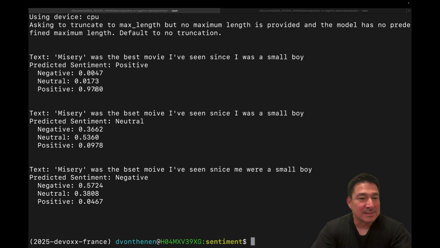Now, the next two sentences, just by changing the spelling of certain words, like best and movie, you can fool the sentiment classification to transition from a positive to a neutral sentiment, with a confidence score of 53.6%. Finally, if you misspell enough words like best, movie, since, and have a grammatical error contained within the sentence, you can transition the sentiment classification from neutral to negative, with a confidence score of 57.24%.